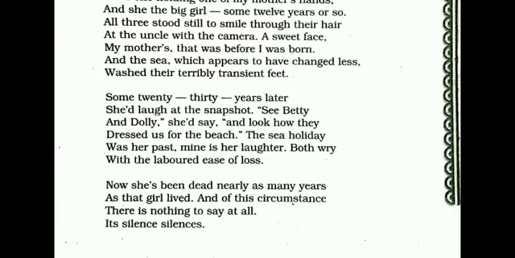She sees that Betty and Dolly are very small, notices what dresses they are wearing and that they are at the beach, and she is recalling her past and smiling at it.